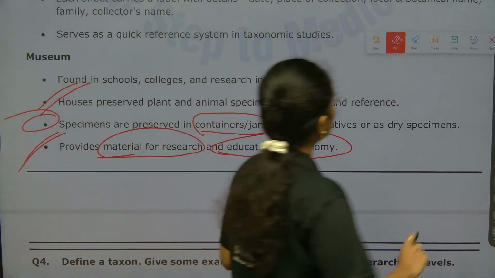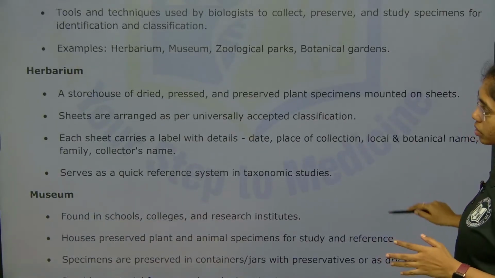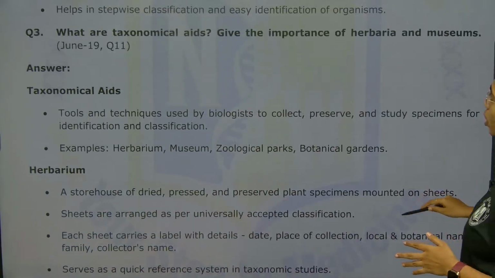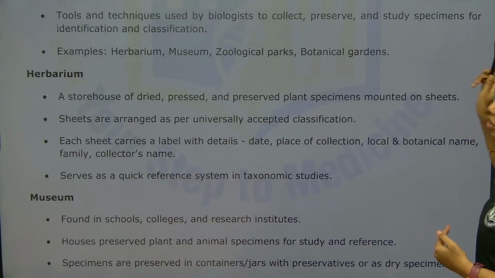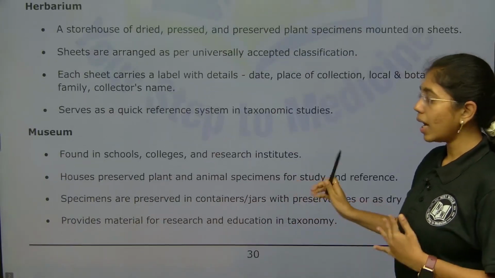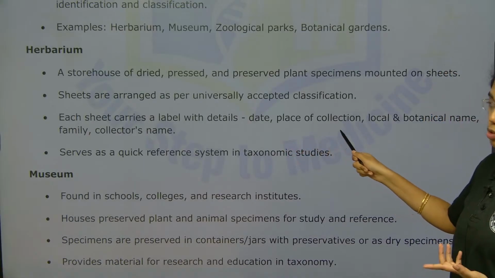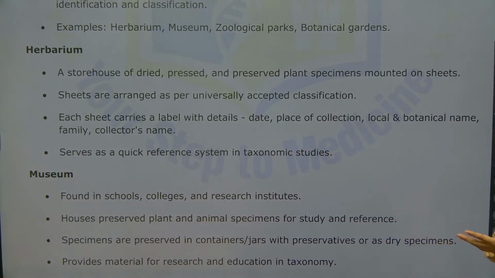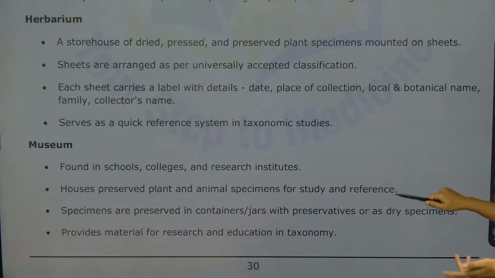Fine, right now. So, what all we have defined in this question, like from taxonomic aids, the importance of herbaria and museum are asked. So, accurately we have given 3 to 4 points with the examples. Okay. So, examiner will be looking mainly for this point, like what are the labels that are included in a herbarium sheet. Please highlight this point and mention. Okay. So, this is about herbarium and museum.